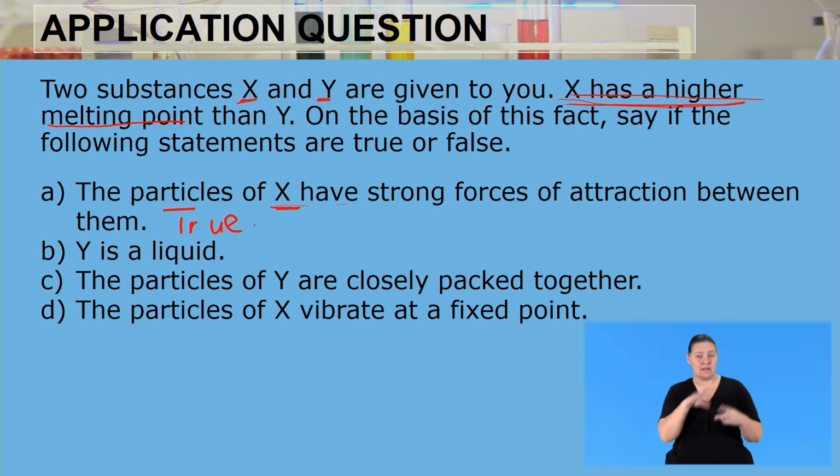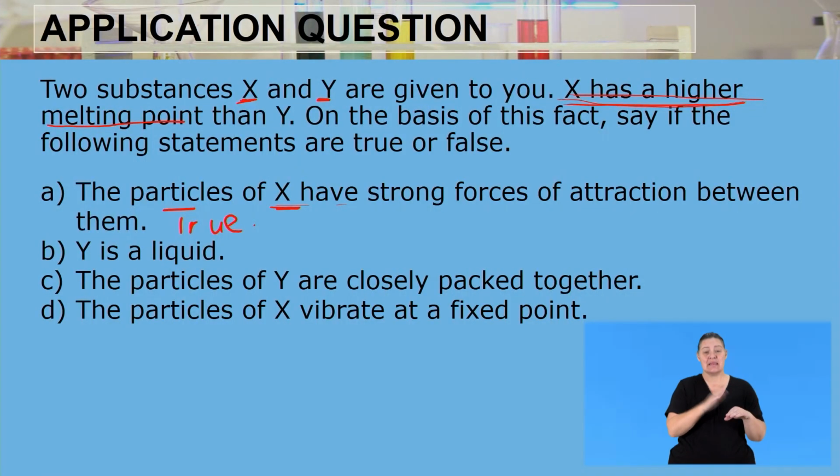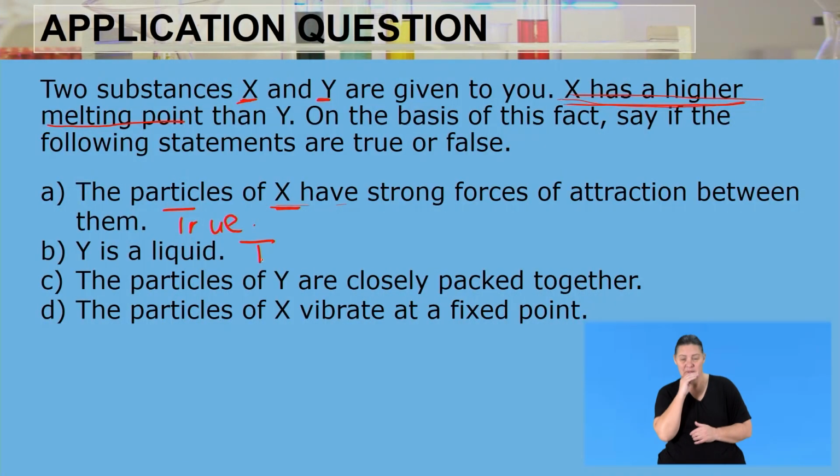The second question, B: Y is a liquid. If a substance has strong attraction forces, it can be a solid. So it can either be a solid or a liquid. Now, because we are told that X has a higher melting point than Y, it means that Y has weaker forces of attraction or a much lower melting point, which then means that Y is a liquid. That is true. So this statement is also true.